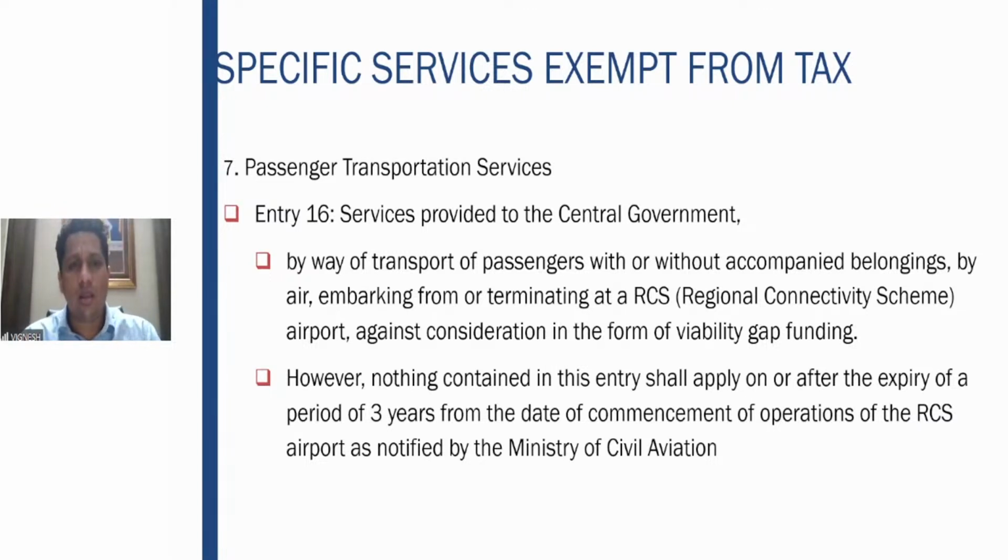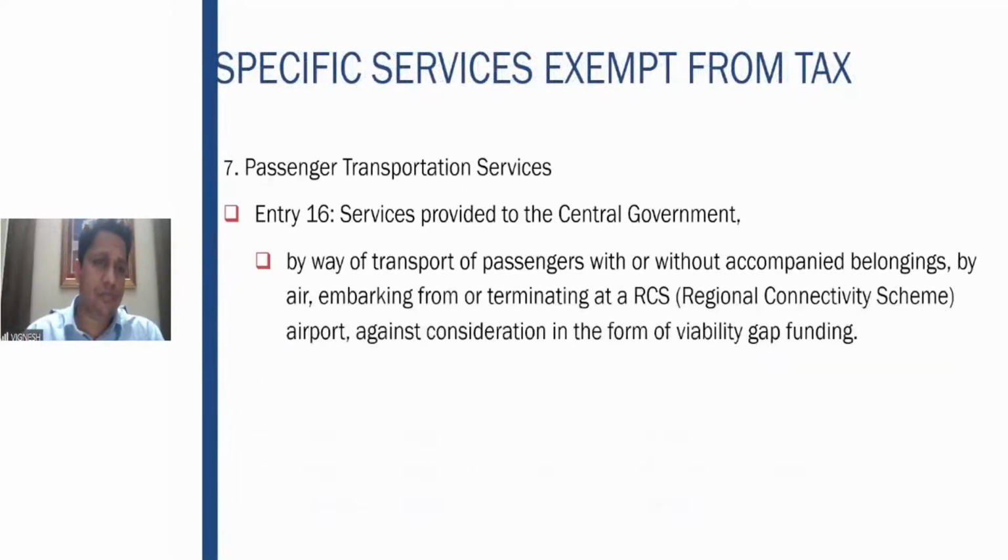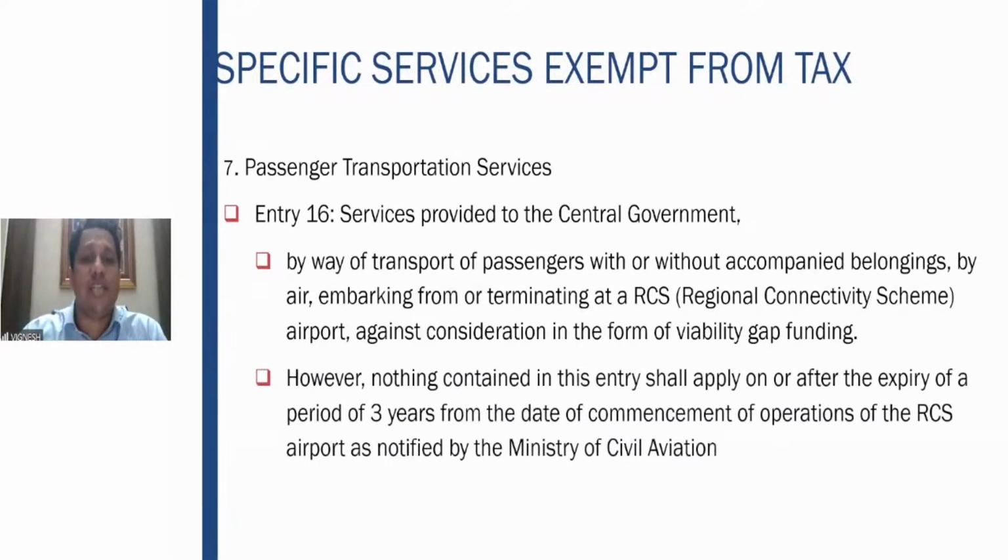Then, what is the next entry? Services provided to the central government. To the central government here, by way of transport of passengers with or without accompanied belongings, by air embarking from or terminating at a regional connectivity scheme airport, against consideration in the form of viability gap funding.